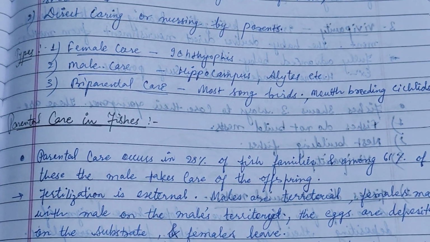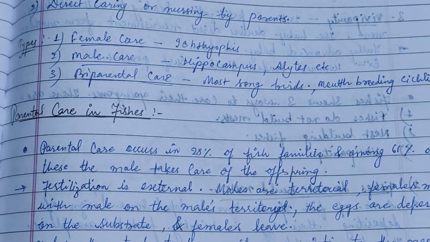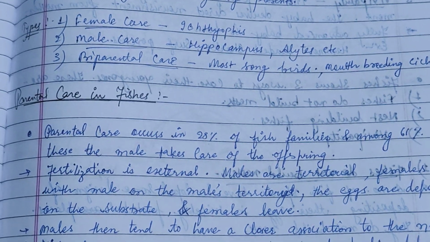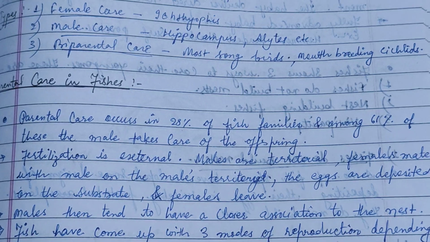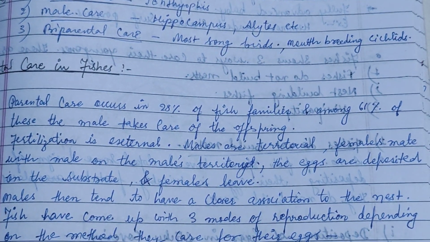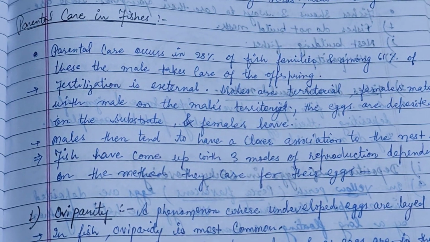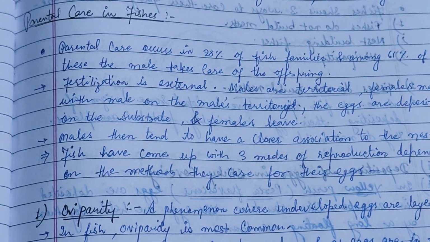Female care is shown by the ichthyofish, and male care is shown by the hippocampus fish, and so on. Parental care is also seen in most songbirds and mouth-breeding cichlids. So through this video, we'll discuss parental care in fishes.